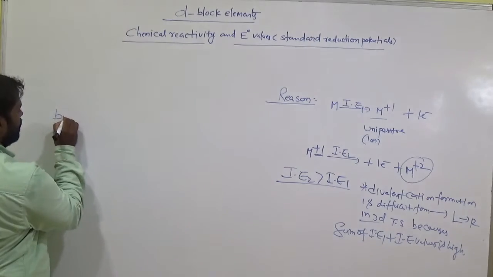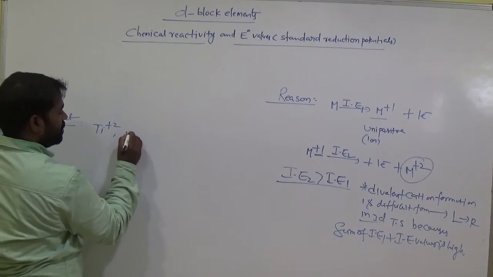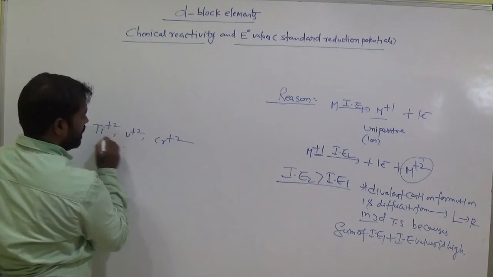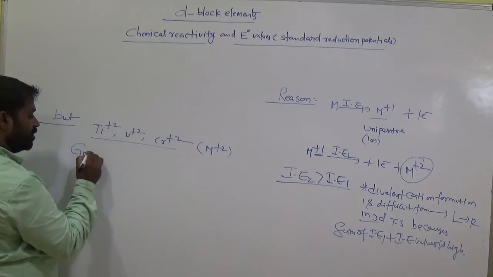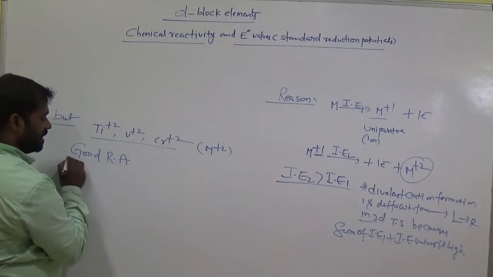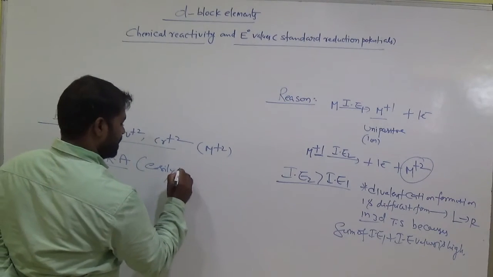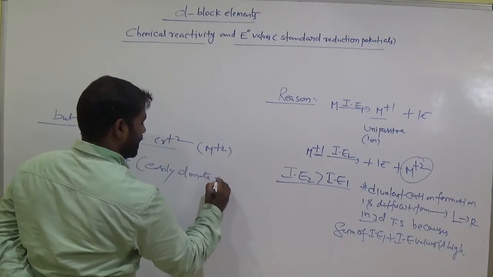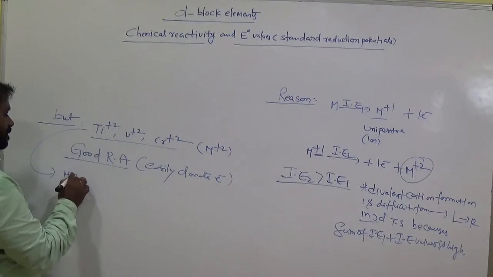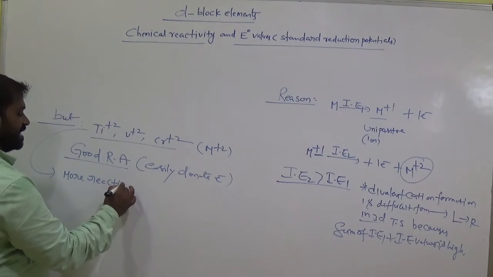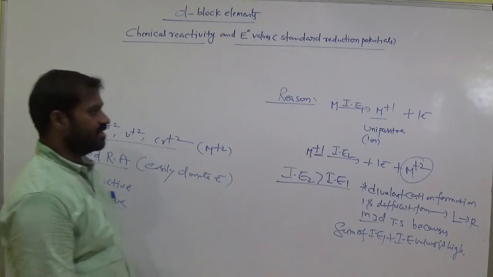But not here. Titanium plus 2, vanadium plus 2, chromium plus 2, those are M plus 2 formation, am I right? M plus 2 are good reducing agents. That means they easily donate electrons and exist as M plus 2 and are more reactive also. More reactive. That means E naught values are almost negative. Clear?